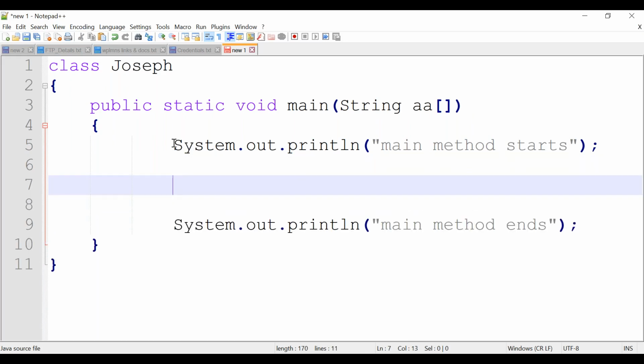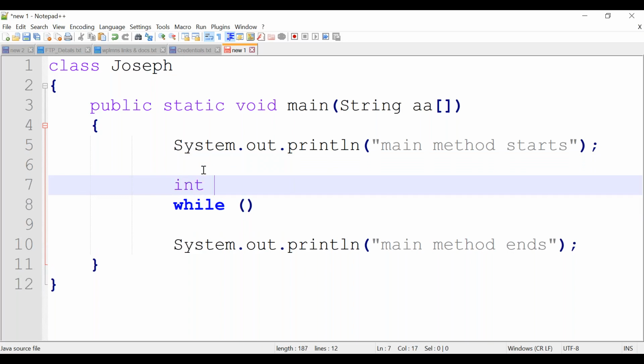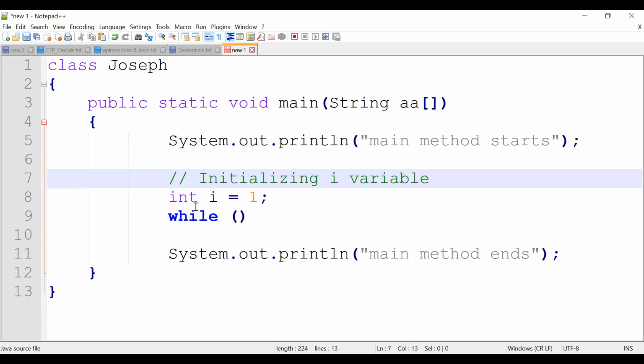What we are going to do is keep a while loop inside the main method. Here we are going to check the condition. Before that, I am initializing a variable, int i equal to 1. Here we are initializing the i variable, correct?